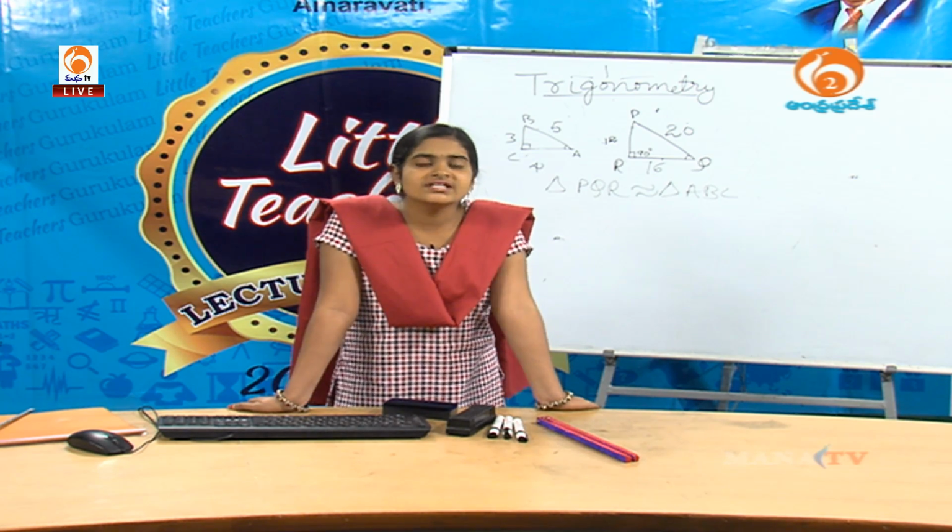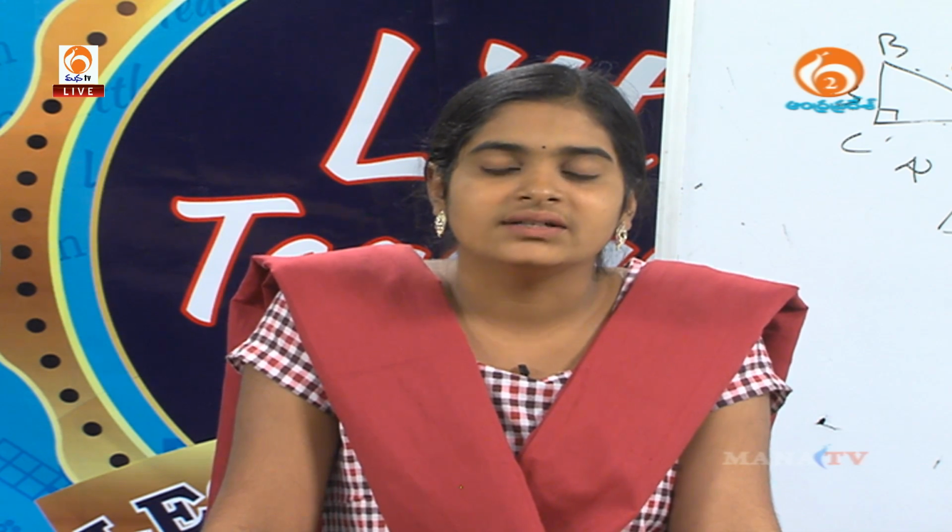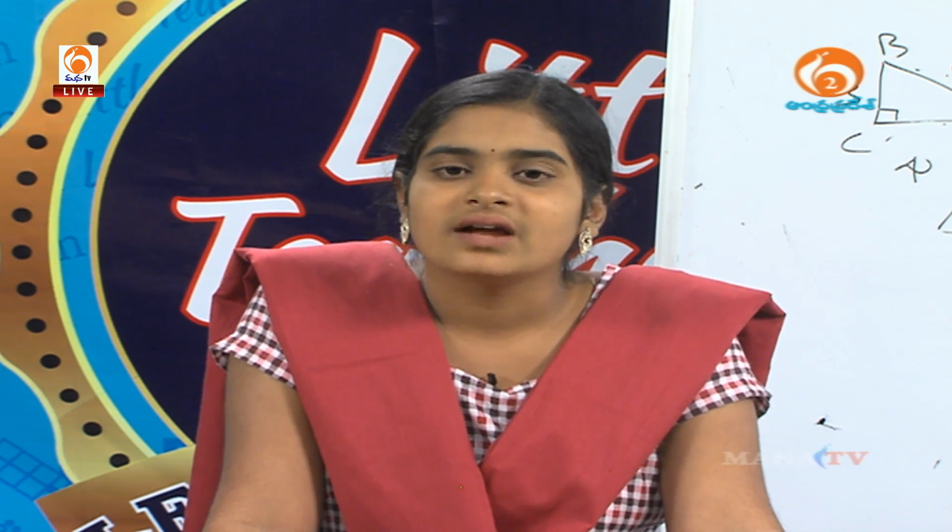Okay, do you know who is the father of trigonometry? Yes, the Greek astronomer who is called Hipparchus. He is the father of trigonometry. The origins of trigonometry are from Babylonian astronomy and Egyptian pyramids. So, basic trigonometry comes from Babylonian astronomy and the Egyptian pyramids.